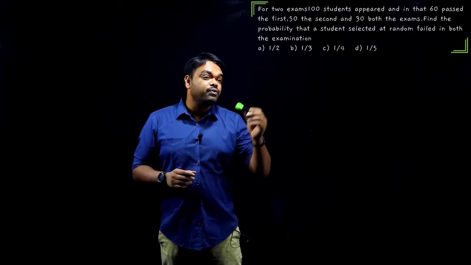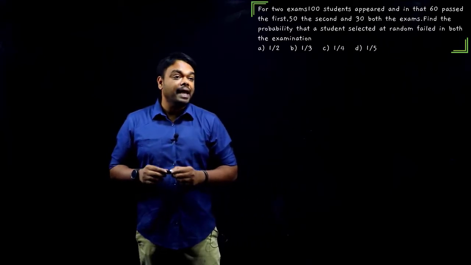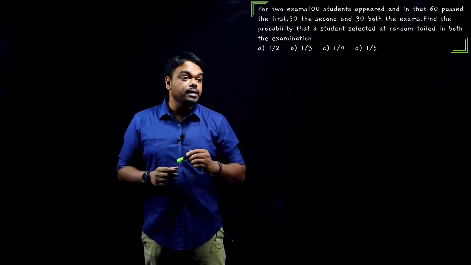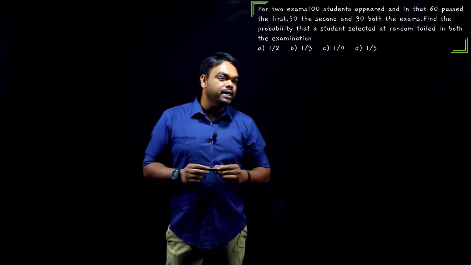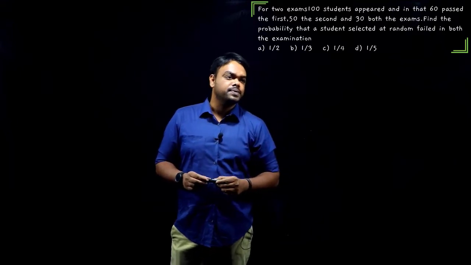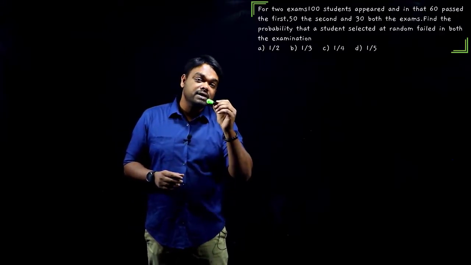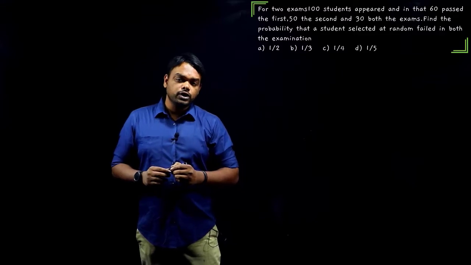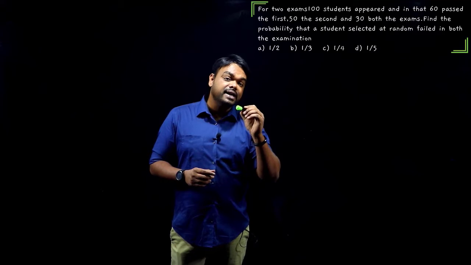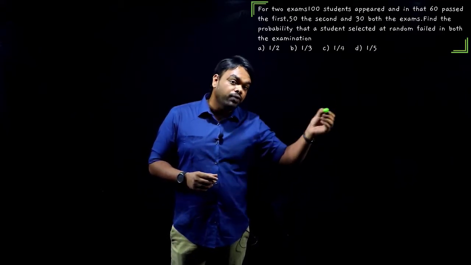Well, we have our first question here. For two exams, 100 students appeared, and in that 60 passed in the first, 50 the second, and 30 both the exams. Find the probability that a student selected at random failed in both the examinations. If you observe, the question is based on probability, but slightly blended with set theory as well. So you need to find the probability of a candidate selected belonging to the category where he failed in both the exams, right?